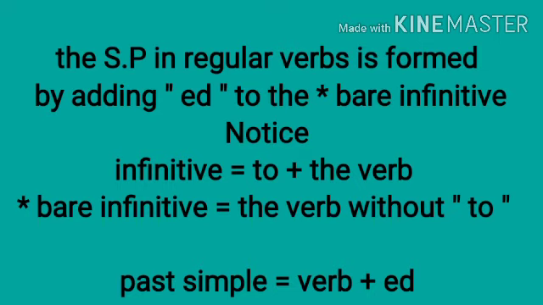Infinitive is the verb with to, but the bare infinitive is the verb without to. So the rule here is very clear. You have just to add ed to the bare infinitive of the verb in the affirmative form.